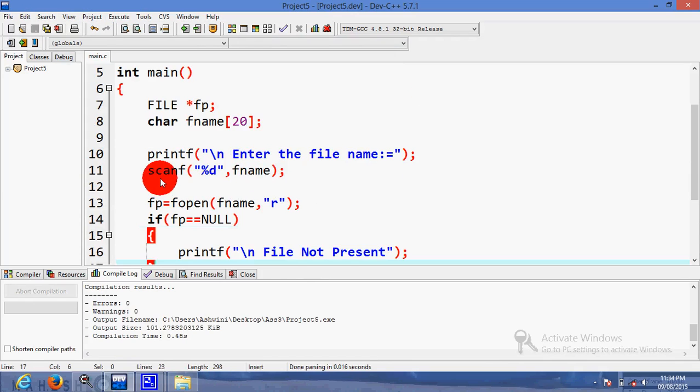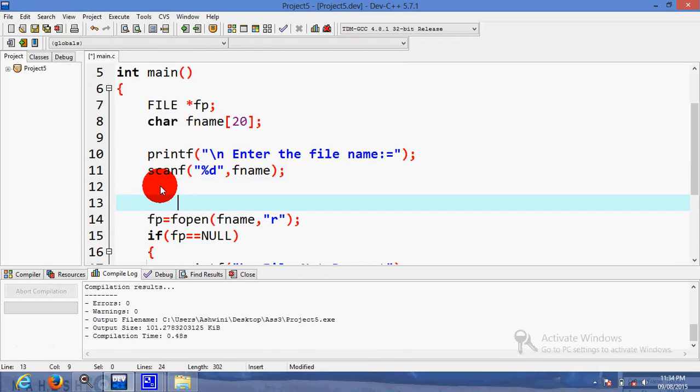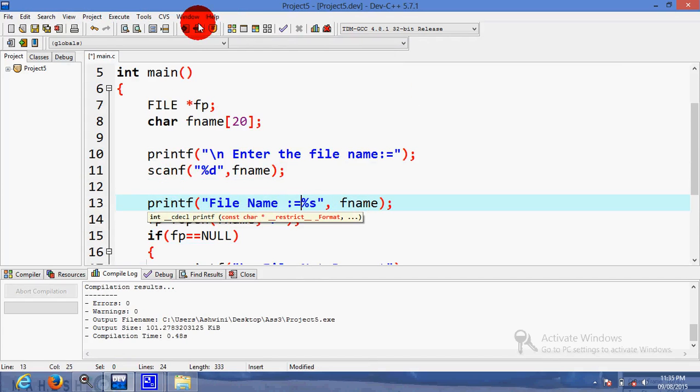fname is okay. First of all, I want to print the file name, to check whether it is accepted properly or not. So %s, file name equal to, fname.